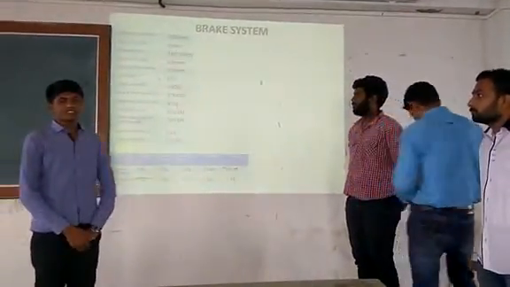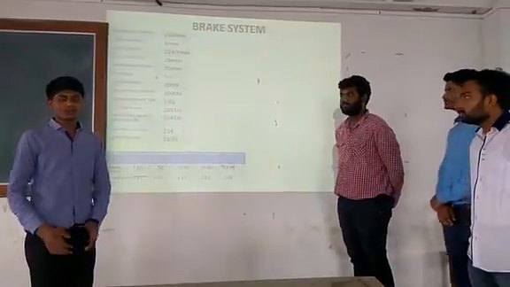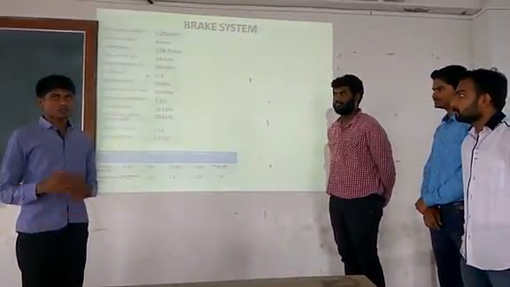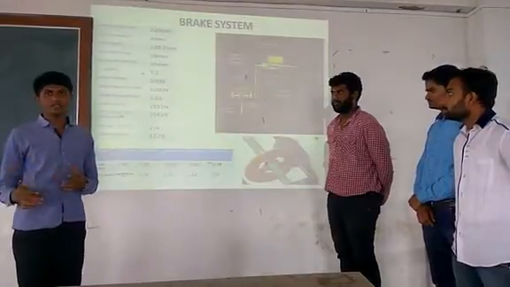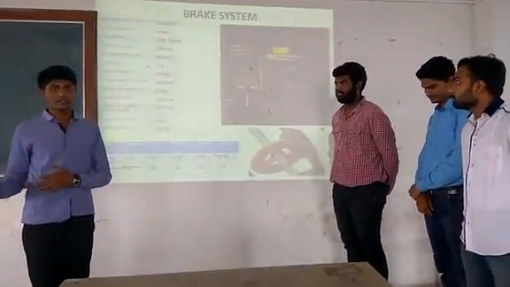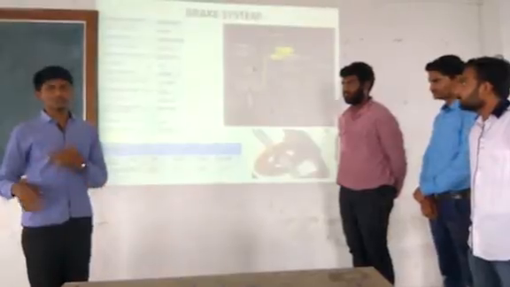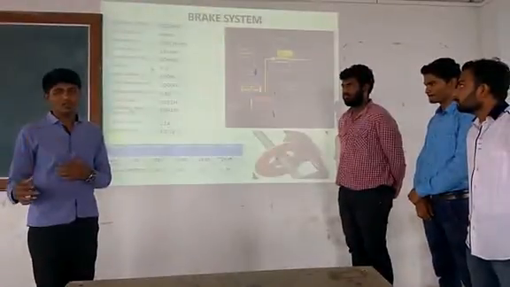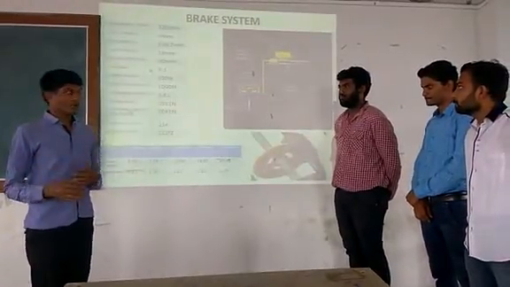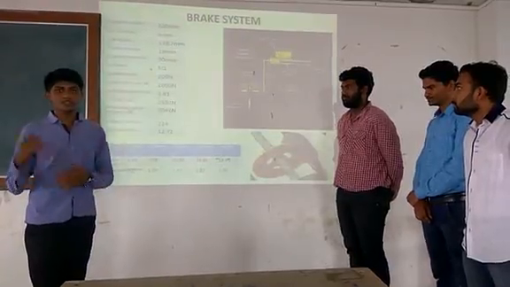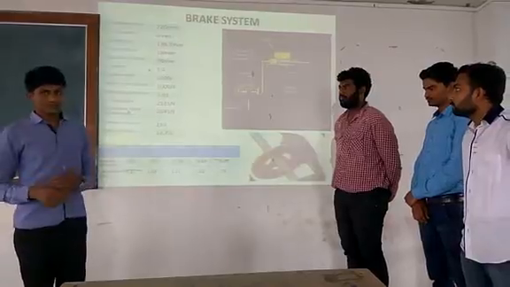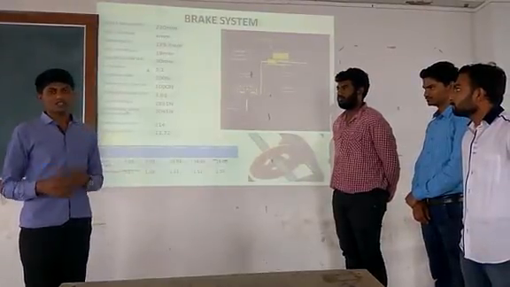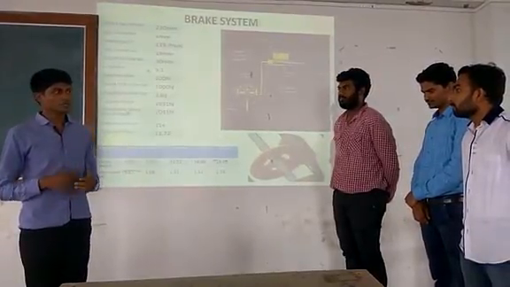Designing a braking system plays an important role to stop the vehicle within its prescribed limit. While designing the braking system, various types of brakes are available in the market, but we selected the disc brake because of high efficiency, quick stopping, and easy mounting. While selecting the parts of the disc brake, we selected the disc of Apache, tandem master cylinder, and caliper of Pulsar 220.